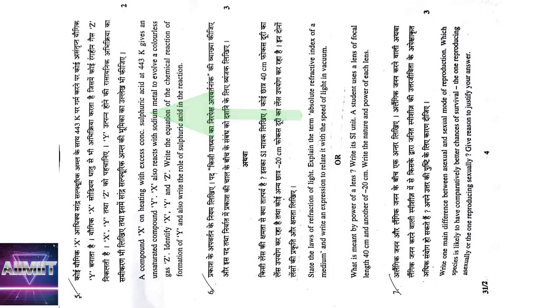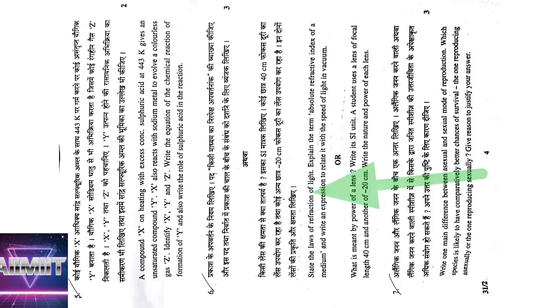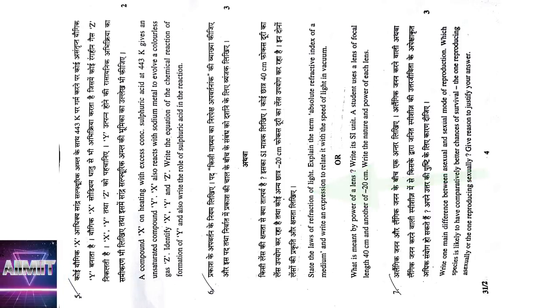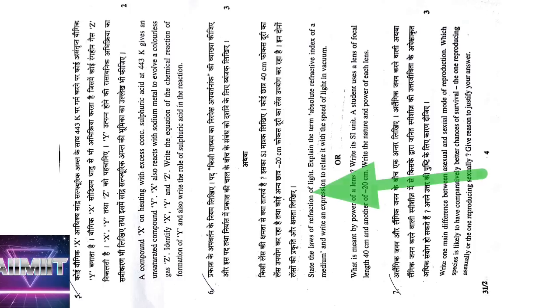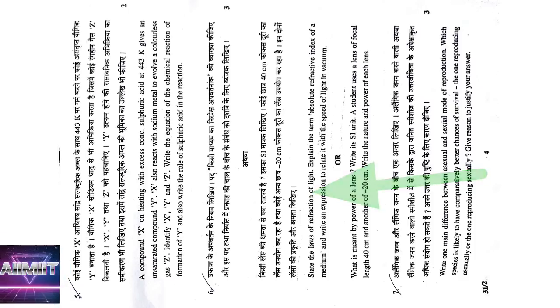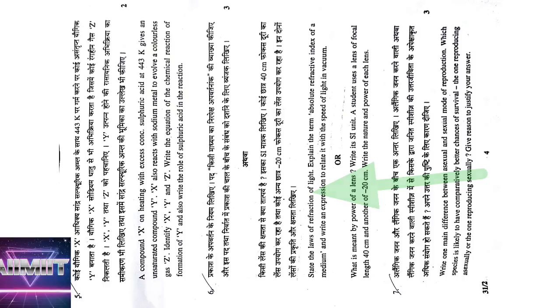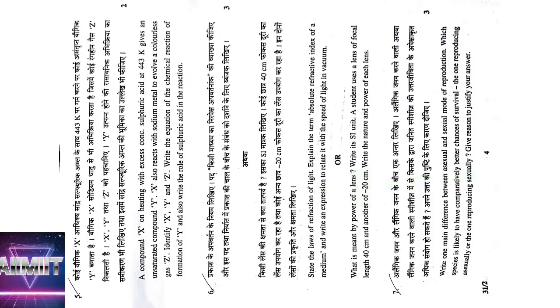Coming to the sixth question: state the laws of refraction of light. The first law is that the incident ray, refracted ray and normal lie in the same plane. Explain the term absolute refractive index. It is the ratio of the velocity of light in air to the velocity of light in the given medium, and he is also asking you to write the expression: mu is equal to velocity of light in air by velocity of light in the medium. Next question: what is meant by power of a lens? Power is the capacity of a lens to converge or diverge the light rays passing through it. Write the SI unit.